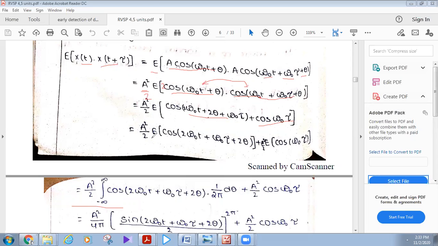If we apply expectation to both these terms, it becomes expectation of cos 2 omega naught t plus omega naught tau plus 2 theta, plus A square by 2 into expectation of cos omega naught tau.